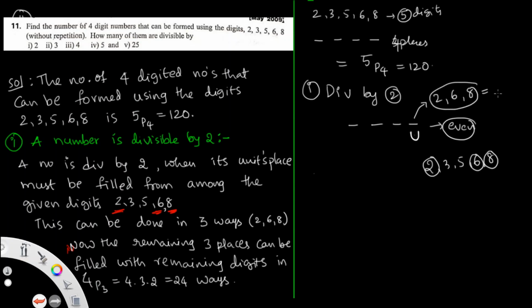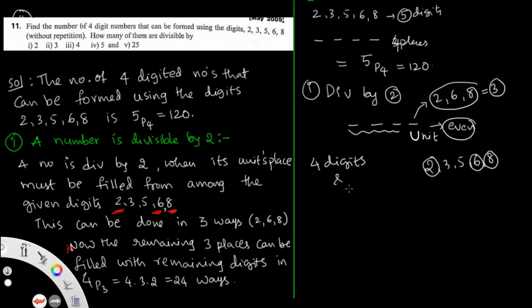That is 3 ways. The units place can be done in 3 ways, and for the remaining 3 places, once it is filled by one of them, we have the remaining 4 digits for 3 places.